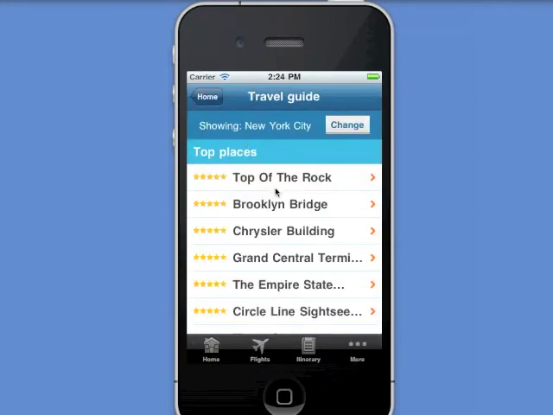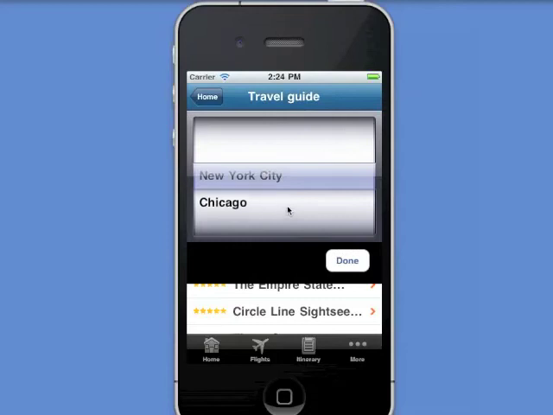But say I want to plan my activities in Chicago, then Streamthru allows me to do that simply by changing to another destination in my itinerary. So effectively I'm carrying 2 guidebooks with me, one for New York and one for Chicago, which is my other destination.